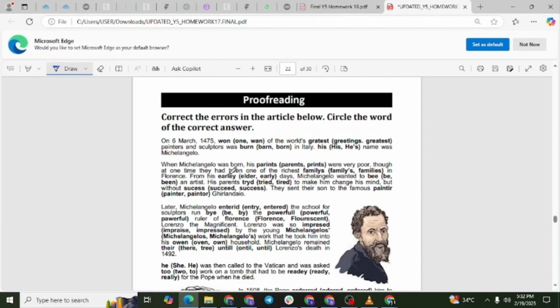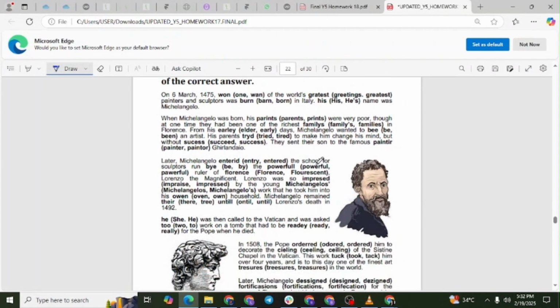From his early days, Michelangelo wanted to be an artist. His parents tried to make him change his mind, but without success. They sent their son to the famous painter Ghirlandaio. Later, Michelangelo entered the school for sculptors, run by the powerful ruler of Florence, Lorenzo the Magnificent. Lorenzo was so impressed by the young Michelangelo's work that he took him into his own household. Michelangelo remained there until Lorenzo's death in 1492.